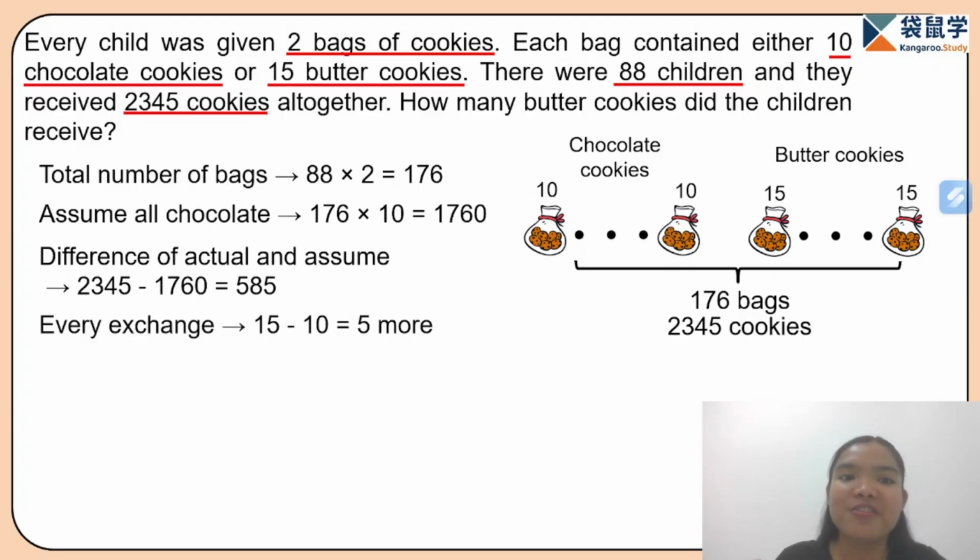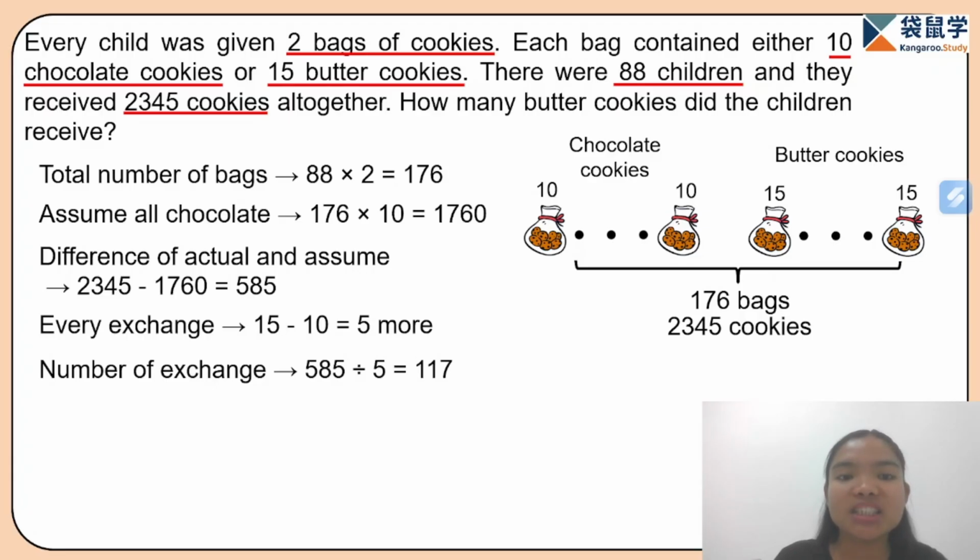So, for every exchange, there are 5 more cookies. So, to cover the missing 585 cookies, how many exchanges of chocolate to butter bag do we need? That is 585 divided by 5 is equal to 117 exchanges.